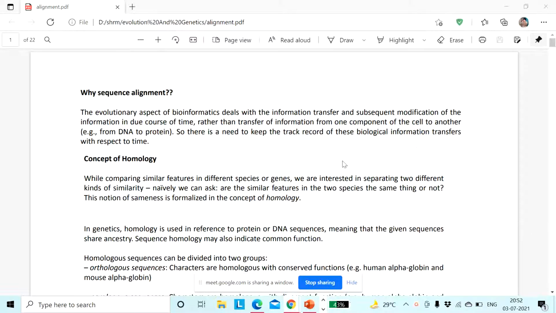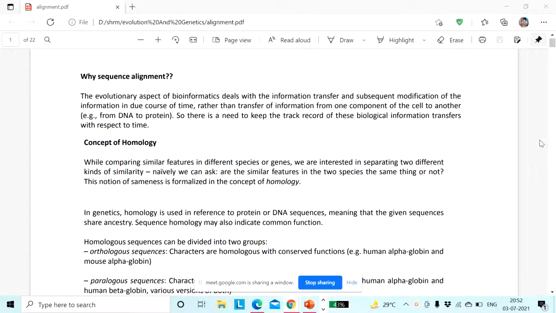Yes, ma'am. Okay. So this is the reason why we go for sequence alignment. It's written over here. See, the evolutionary aspect of bioinformatics deals with this information transfer and subsequent modification of the information, because during that particular software use we have submitted some multiple aligned sequences, or MAS. Basically, multiple aligned sequences will tell you about the evolutionary aspect of those particular organisms or particular sequences.